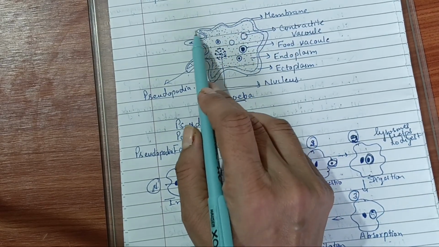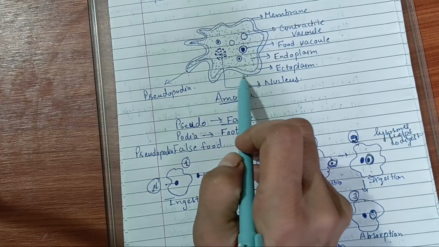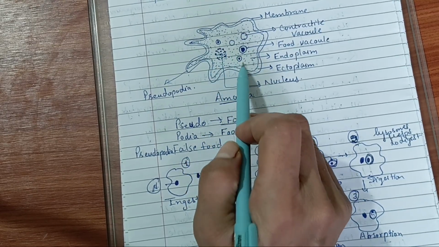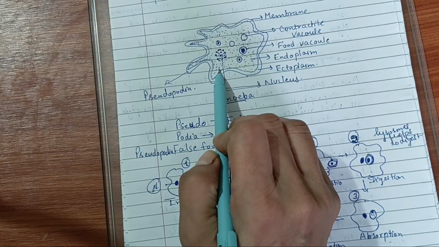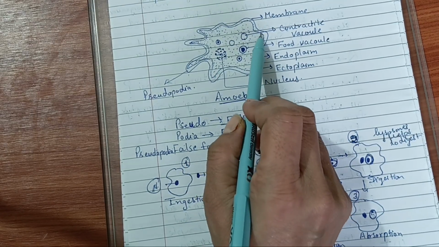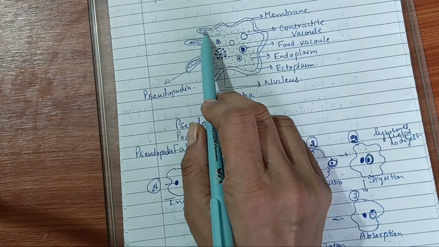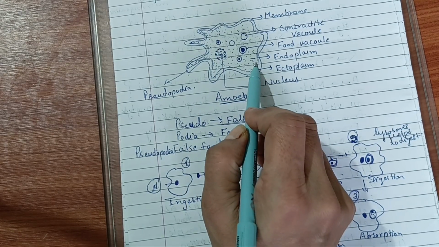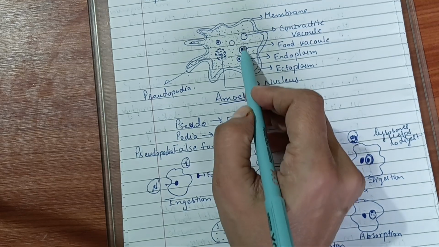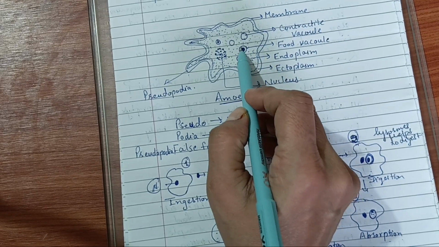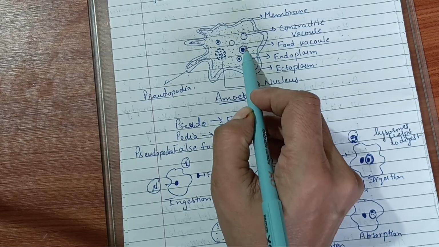Here is the membrane. If you see, the outer covering is the membrane and inside there is a liquid, some fluid. It is endoplasm, and endoplasm is covered with a thin layer, that is ectoplasm. Ecto means outer, endo means inner, right? Here is the food vacuole. Whatever food they take will be digested by this vacuole.